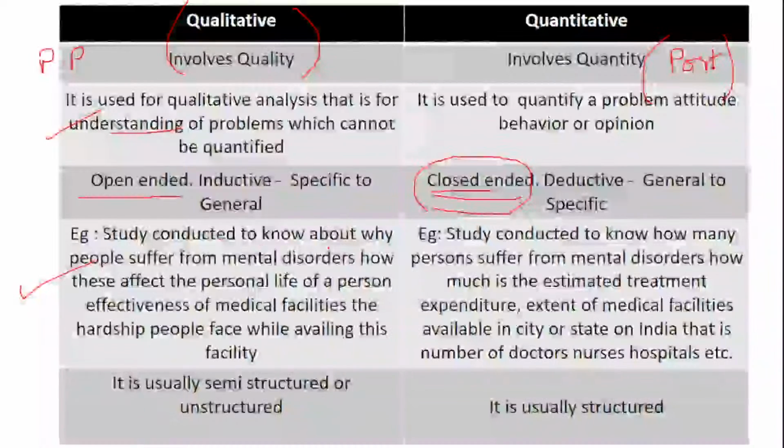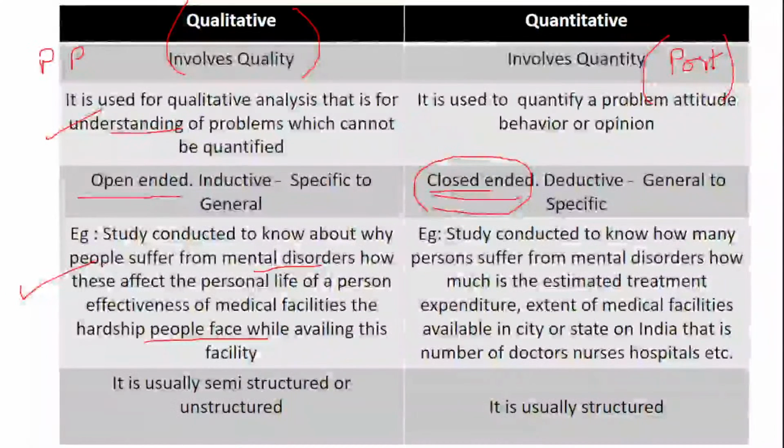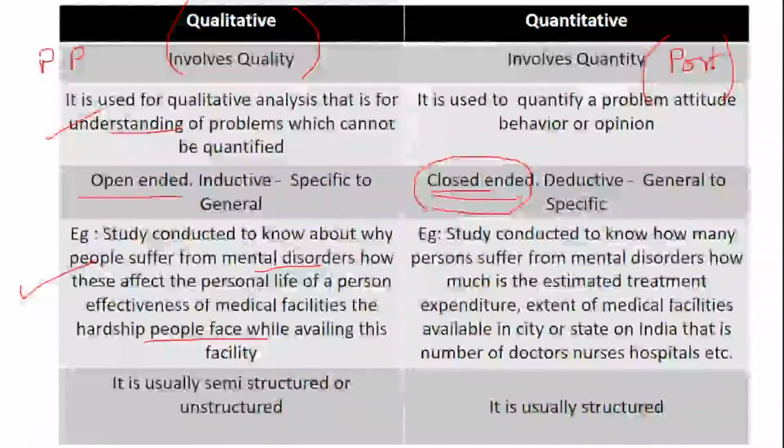Now let's see one example, and based on the example, let's understand. If I'm talking about qualitative research, qualitative research is that research, as I said, which qualifies, no? So see the example over here. A study conducted to know why people suffer from mental disorders. Why is there suffering from mental disorder? Obviously, it affects their personal life, their efficiency, and what people have to face in their life. So when we are talking about all these problems, it is basically studied with respect to analysis, and that is called qualitative.